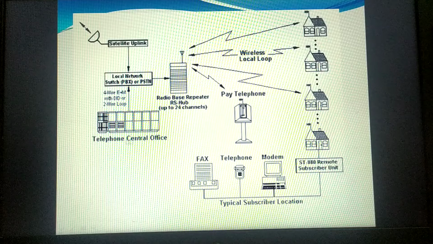You should know why the wireless local loop is used. It is used to serve the subscribers at homes or offices. For that reason, we are using the wireless local loop. Now I can show the slide also. See the connection between your antenna and your home. This is nothing but the wireless local loop. I hope this WLL is clear enough. You just need to understand where it is used and why it is used. That's it.